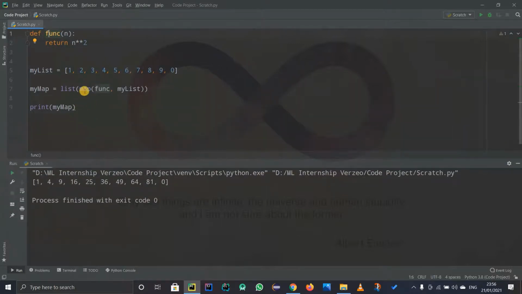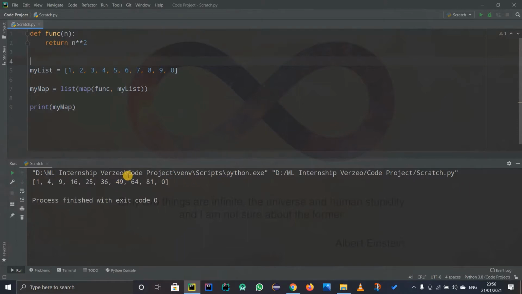Now let us see what this function map does. We have this list, my list. It traverses through each and every element of this list. That is, it will go to 1, it will go to 2, it will go to 3, and it will apply this func to that element. So it will be func of 1, func of 2, func of 3, func of 4, and so on. Then it will return an object which is a map. When we convert it into a list, we'll get a list which contains the outputted answers. So basically we apply this function to the whole list. That's what it does.